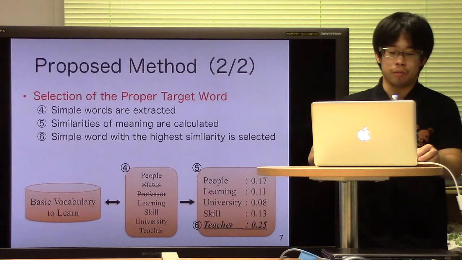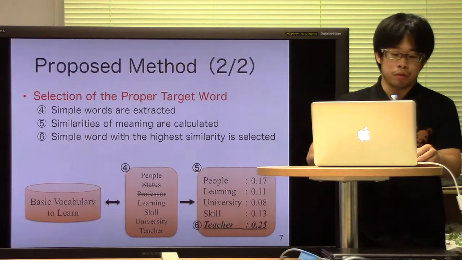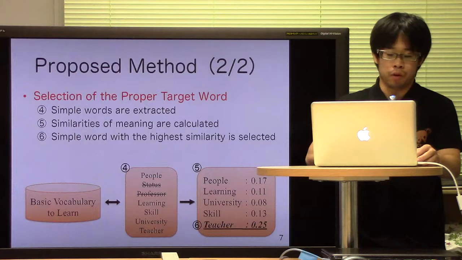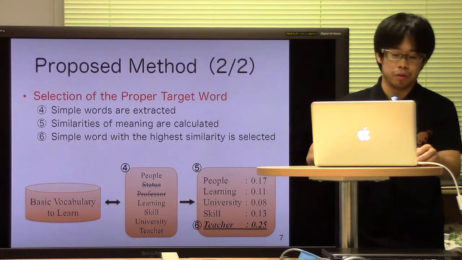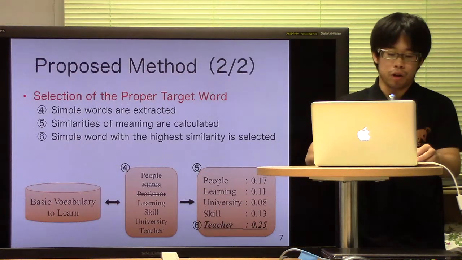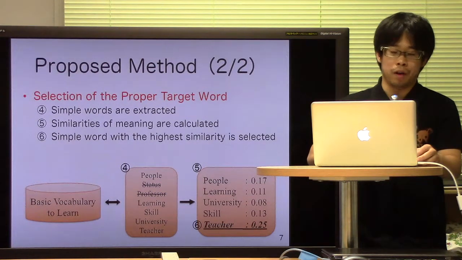We measure the similarity of meaning between the difficult word and each simple word using Japanese WordNet, and select the one with the closest semantic match for the paraphrase.